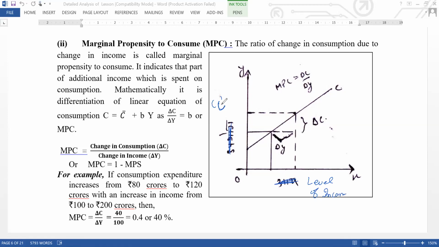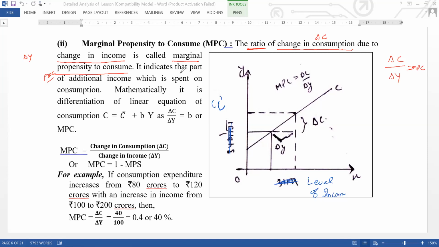As I told you in the formula, look at the word ratio: the ratio of change in consumption, delta C, due to change in income, delta Y, is called MPC. Now you got the definition: the ratio of change in consumption due to change in income is called MPC.